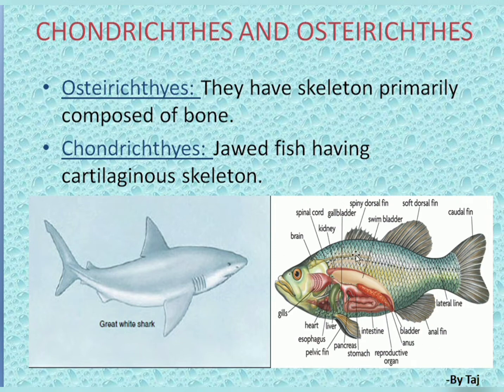Here I have shown a picture of a cartilaginous fish, Chondrichthyes, and a bony fish, Osteichthyes. This one is a great white shark, which comes under the category Chondrichthyes. And here I have shown a picture of Osteichthyes, rohu, which has a primary skeleton composed of bone.